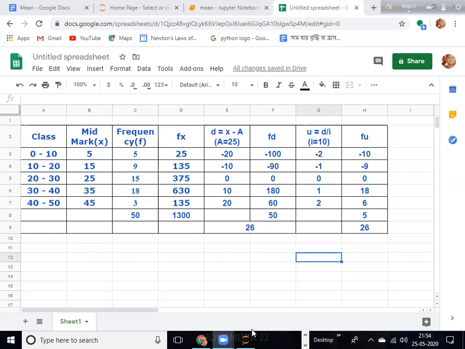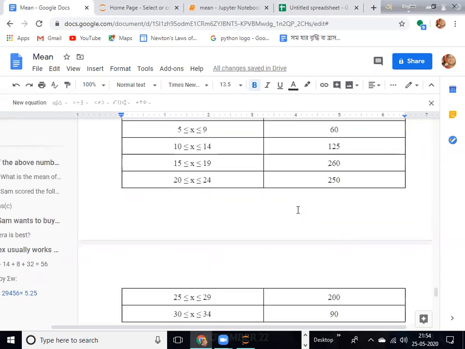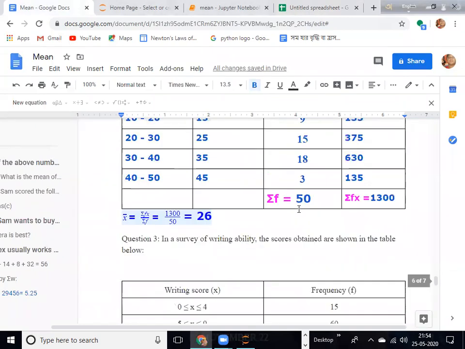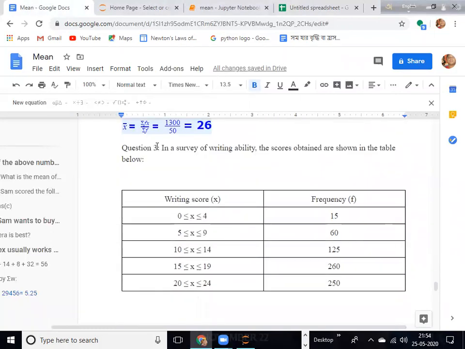Now these are the last sums for today. Question number 4.